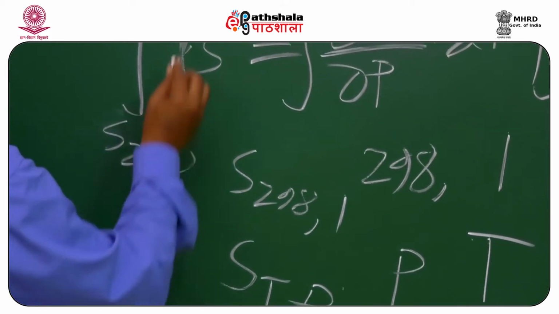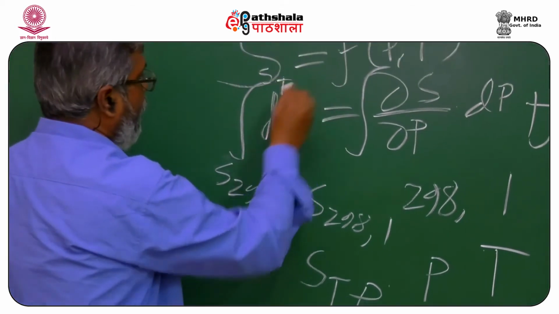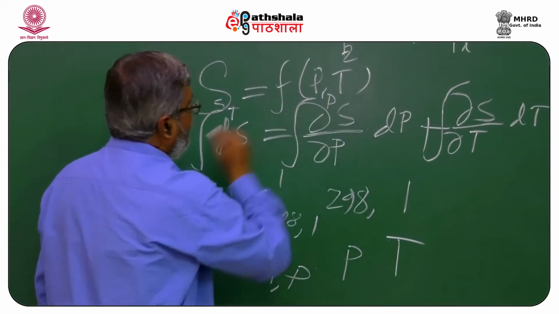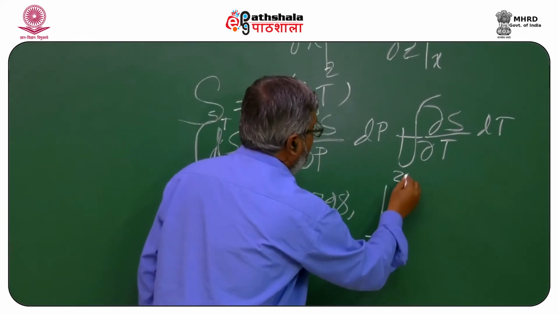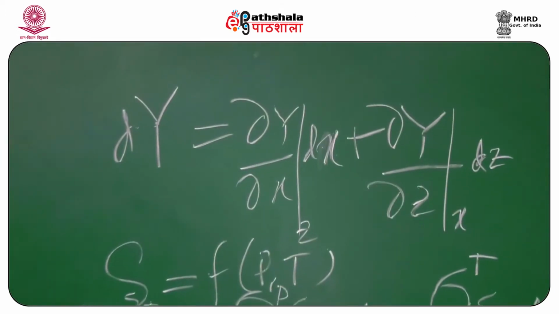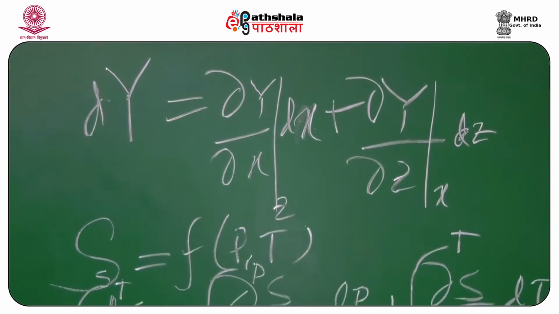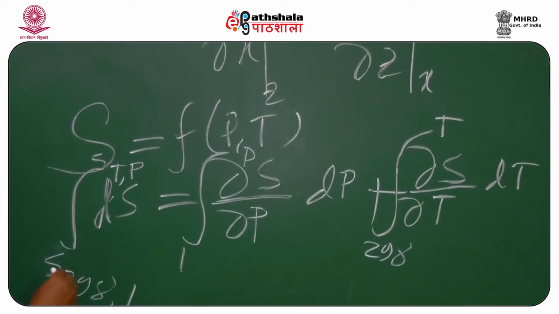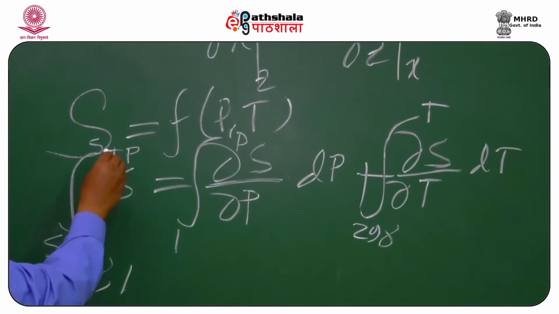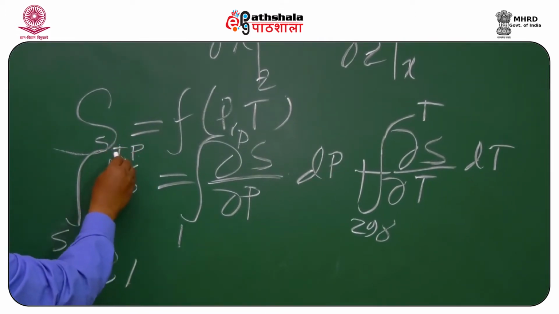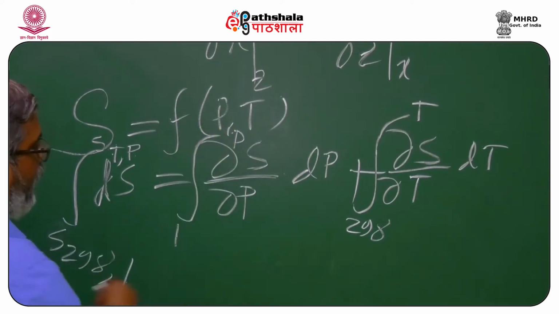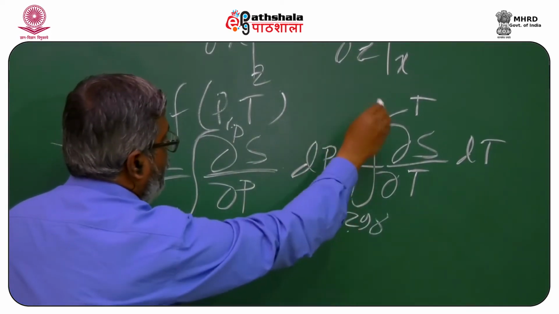Let me give the lower boundary of entropy, 298 K and 1 bar, as the pressure and temperature, and then the range is 1 bar to P and 298 to T.